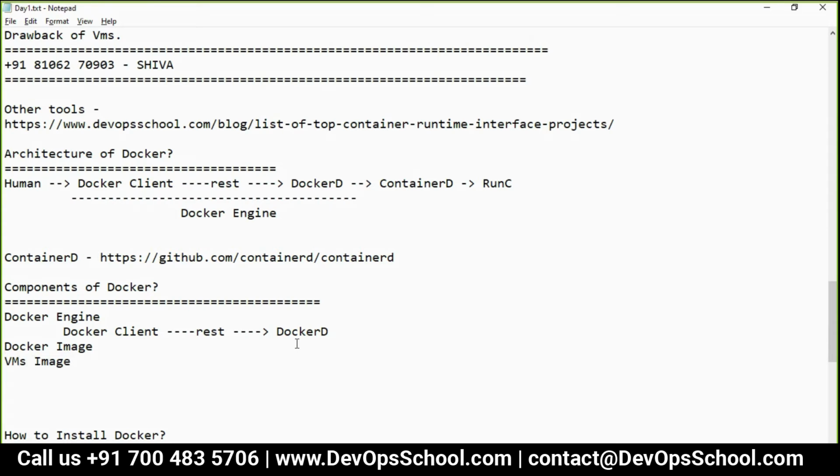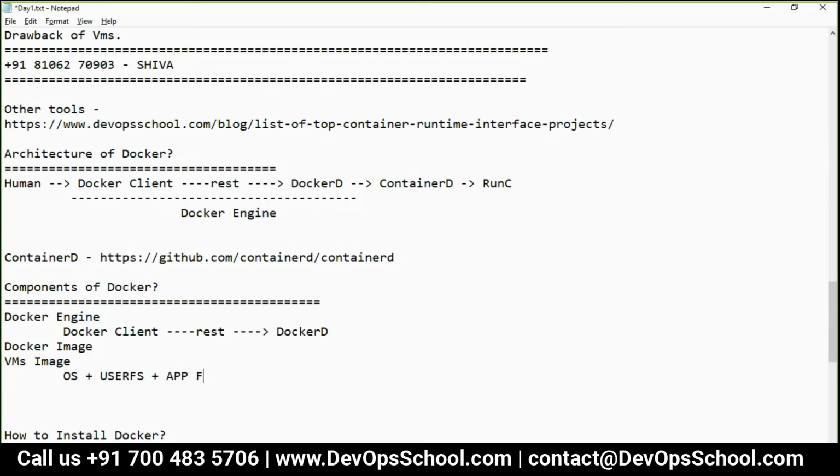So what is a VM image? It's again an operating system and software actually. So here you have the operating system and application file system, user file system, and application file system. Correct, no?